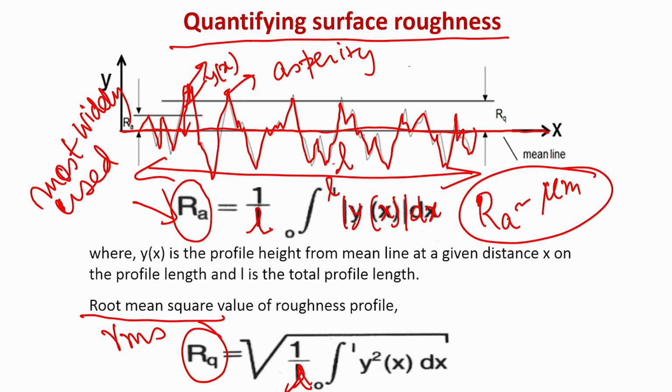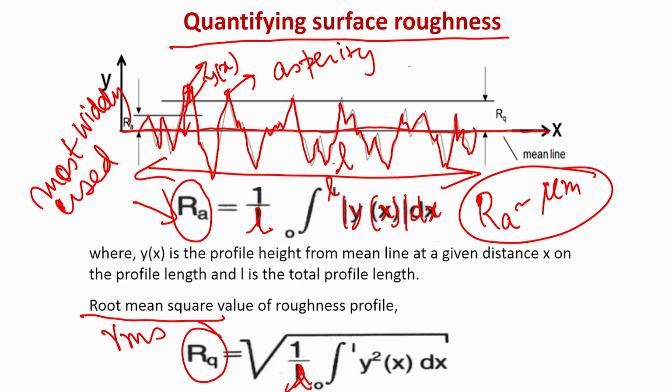Once you take the square and then you take a square root, the deviation of the asperity from the mean line is being squared. That means it is being magnified or amplified. So, you would be able to get even the very finer deviation magnified. So, essentially RQ value in reality captures very close to the real roughness values of any surface.